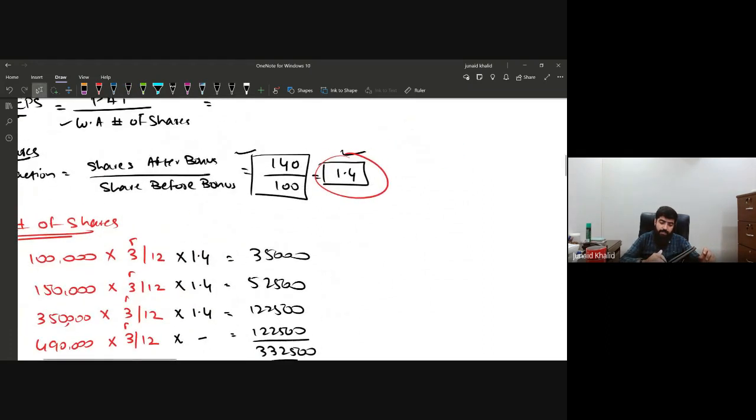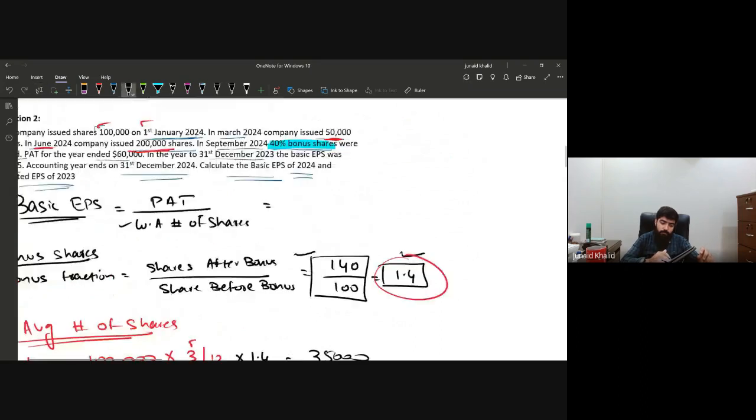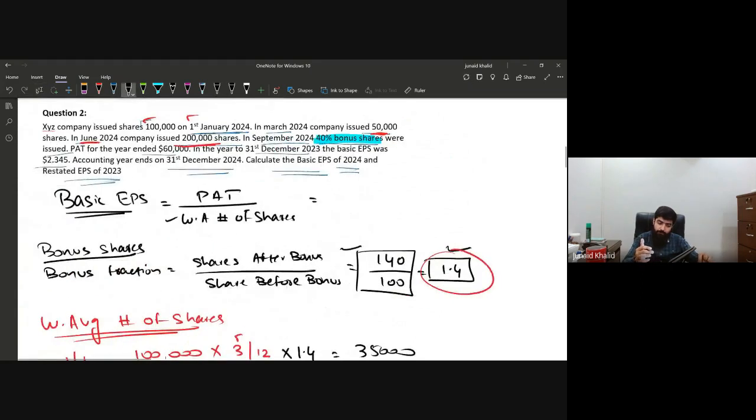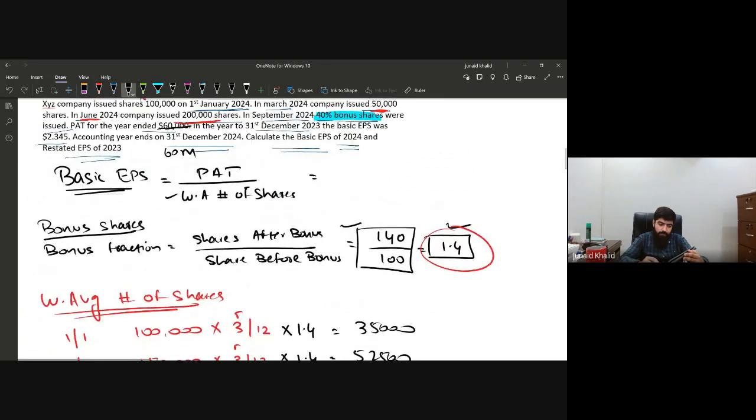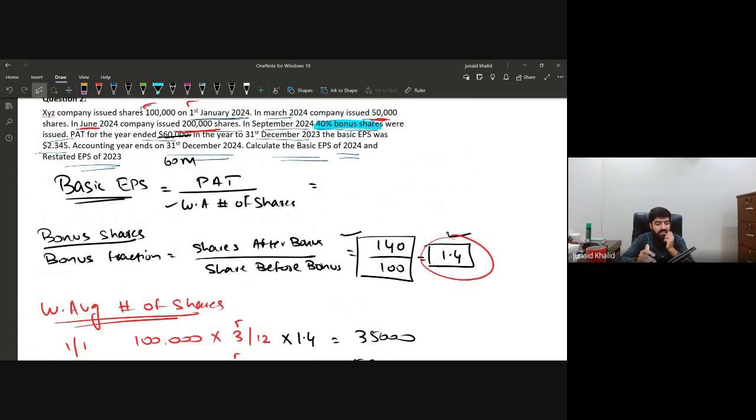Now let's calculate the basic EPS, for which we need the profit. So 60,000, or we can say it's not 60,000, it's 60 million. Or okay, let's consider it 60,000 again. We have taken all the values, and complete values have been taken.